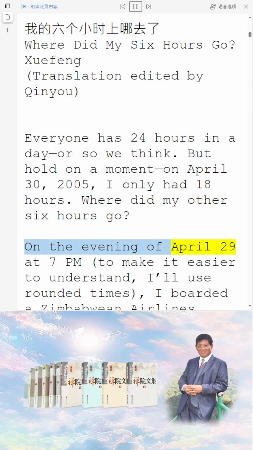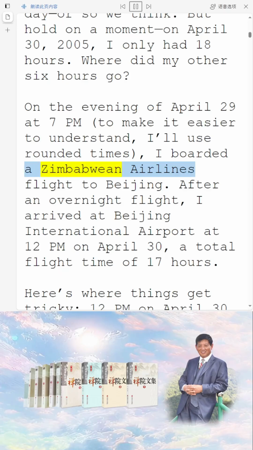On the evening of April 29th at 7 p.m., to make it easier to understand, I'll use rounded times. I boarded a Zimbabwean Airlines flight to Beijing. After an overnight flight, I arrived at Beijing International Airport at 12 p.m. on April 30th, a total flight time of 17 hours.